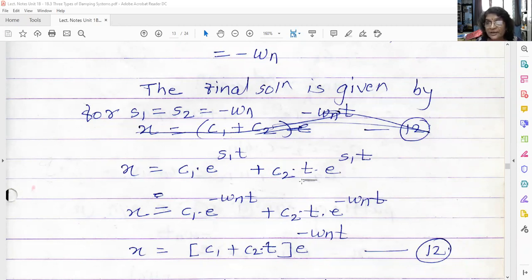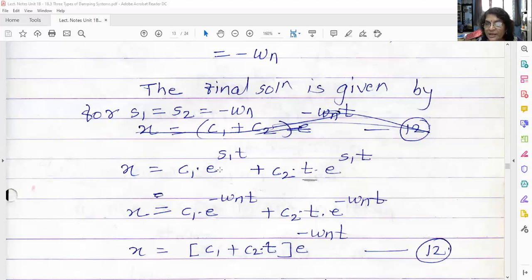Now see, here you may get confused or you may ask, why did we multiply by t here? The answer is that, see, this is the solution of a second order differential equation. If I don't multiply by t here, and you see the roots are equal, S1 is equal to S2, that means S1 and S1.